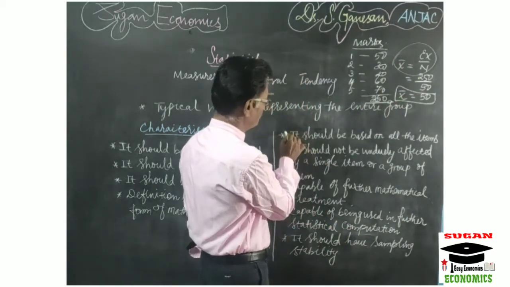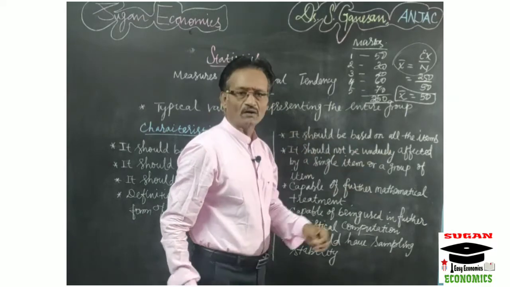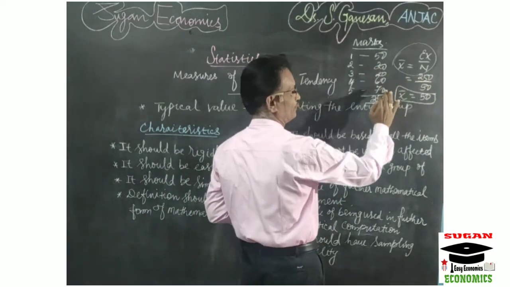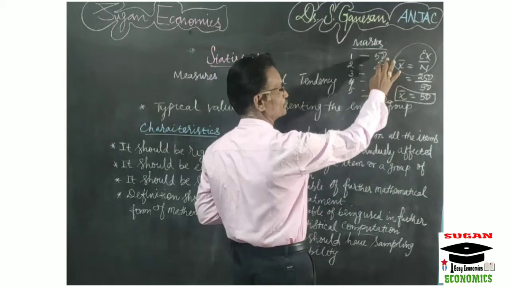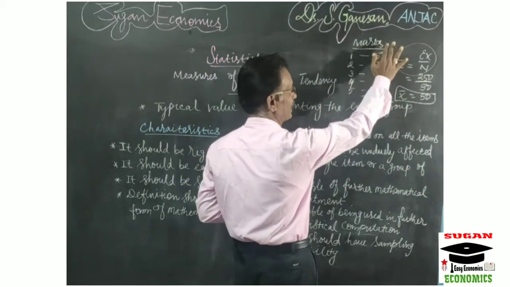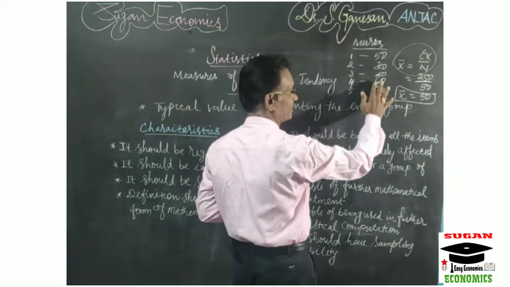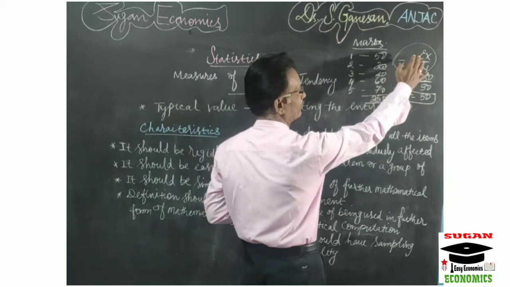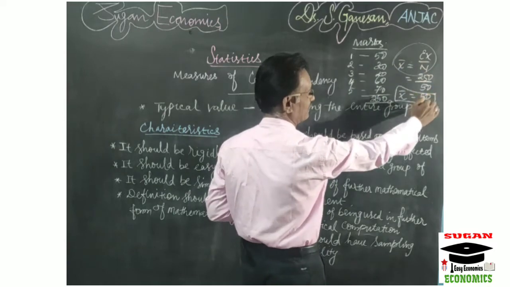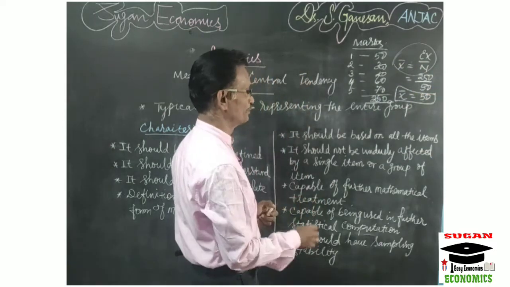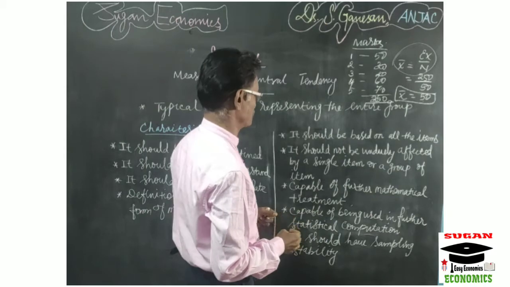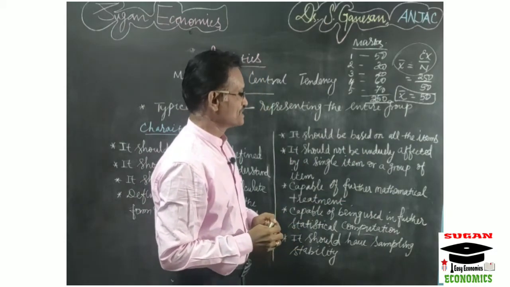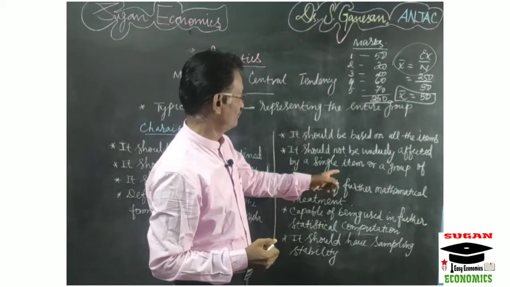Then the fifth point: it should be based on all the items. While calculating the average value, we have taken into account all the values. The 5 marks obtained by 5 students are given, and we have taken all the 5 values. We have taken the total, which is equal to 250, applied the formula and calculated the average value, which is equal to 50. So it should be based on all the items. Then it should not be unduly affected by a single item or a group of items.